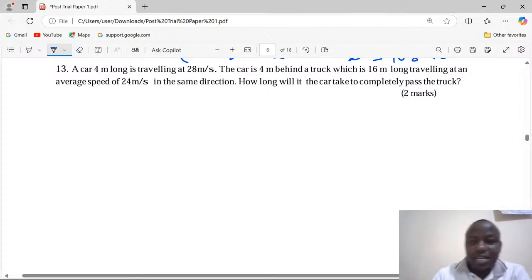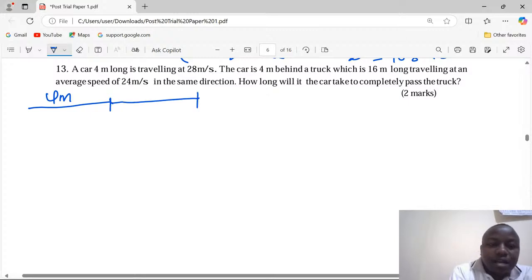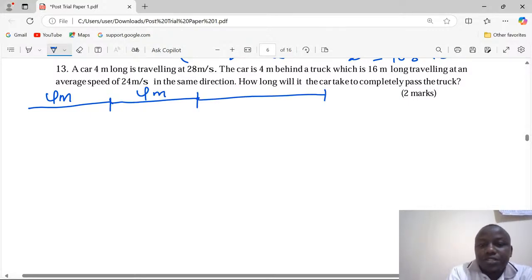So we have the total distance here. The car itself is 4 meters. Then it is 4 meters behind a truck, which is 16 meters long.